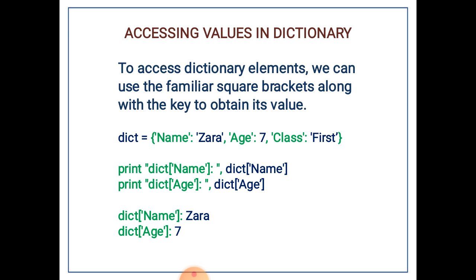So here you can see that Zara is brought from the dict name. So the value of the name is Zara. Similarly, the value of the age is 7. So it has brought these two values from the dictionary based on the corresponding keys.